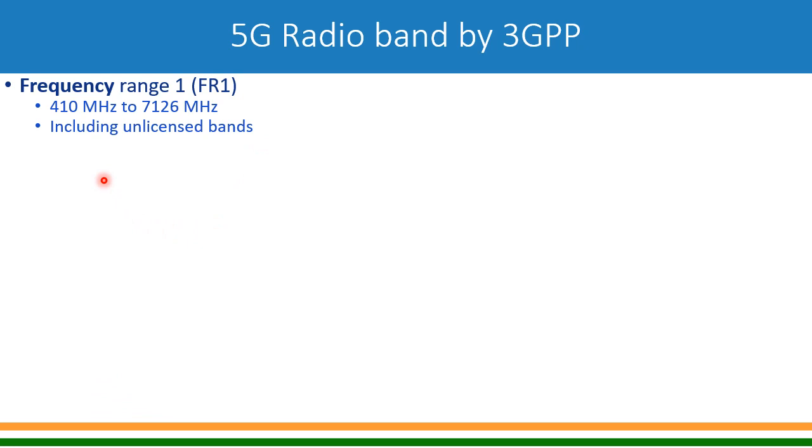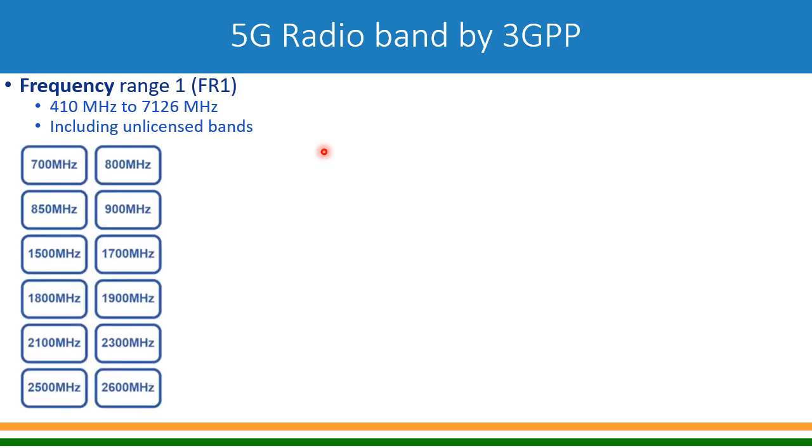In FR1 they have said that the frequencies between 410 megahertz to 7126 megahertz, that is 7 gigahertz, can be used by 5G, including unlicensed bands where we normally operate Wi-Fi. If you look at the different frequencies, 700 megahertz, 800 megahertz, 850 megahertz, 900 megahertz, 1500 megahertz, 1700 megahertz, these are frequencies which are already in use by 2G, 3G and 4G services.